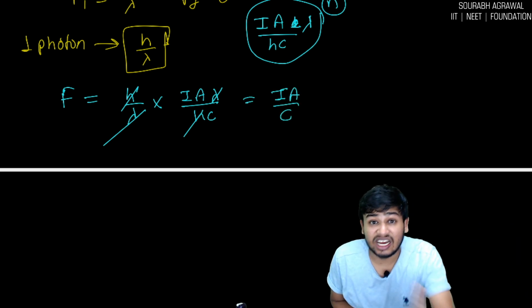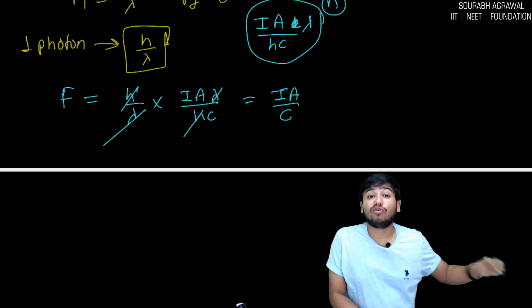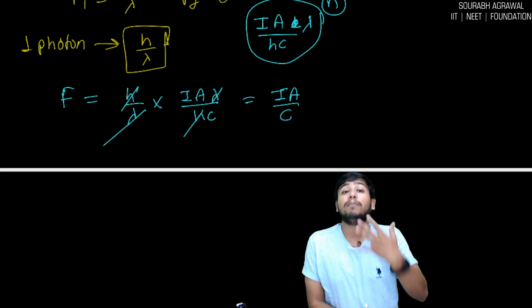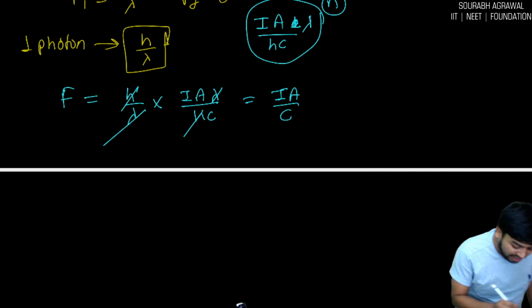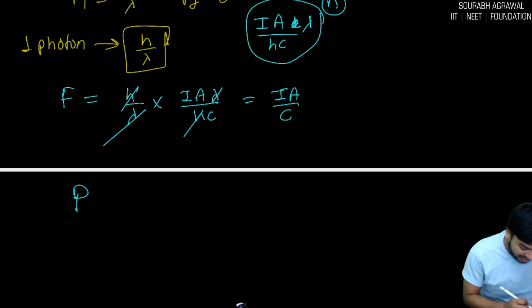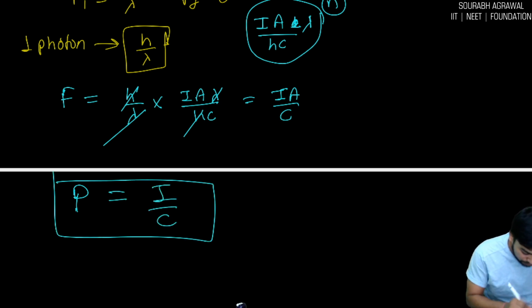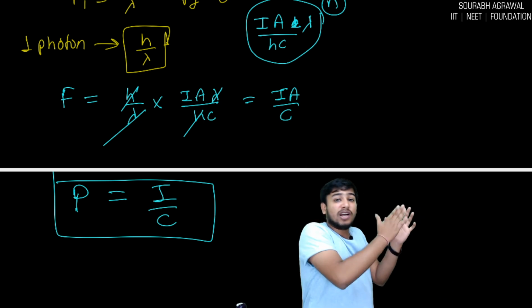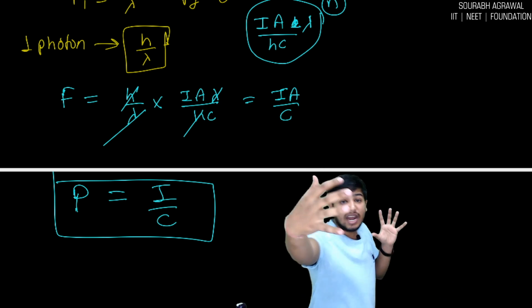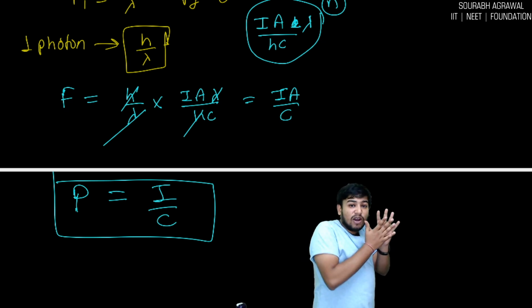Is this your answer? No. This is a force, and we have to calculate pressure. So we have to divide it by A. When we divide it by A, A gets cancelled out, and our answer will be only I by c. So when 100% of the energy is getting absorbed, and light is coming perpendicular to the surface.